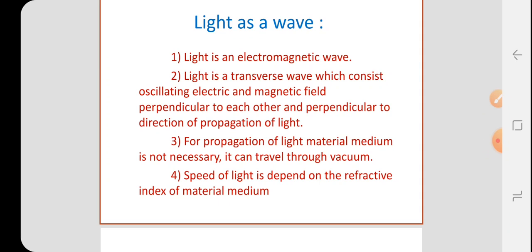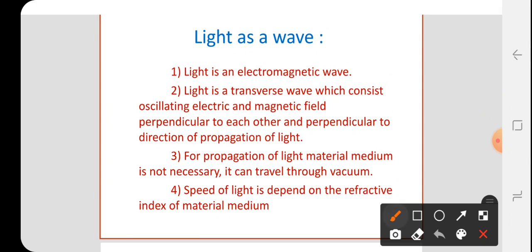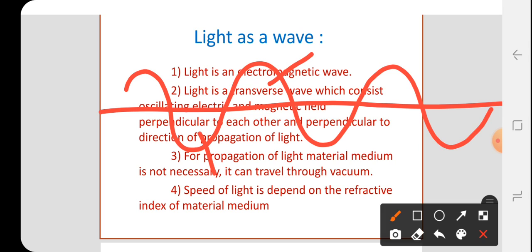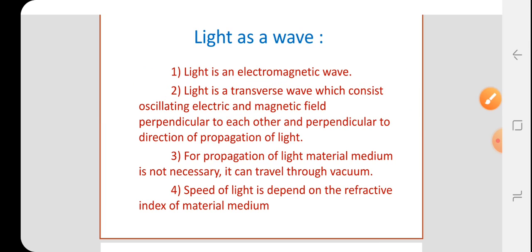When light travels in the form of an electromagnetic wave, this wave is also transverse in nature. Transverse nature means that alternate crests and troughs follow one another. When light travels in a medium, alternate crests and troughs are formed. The convex part is called the crest and the concave part is called the trough. Light is an electromagnetic wave as well as a transverse wave.